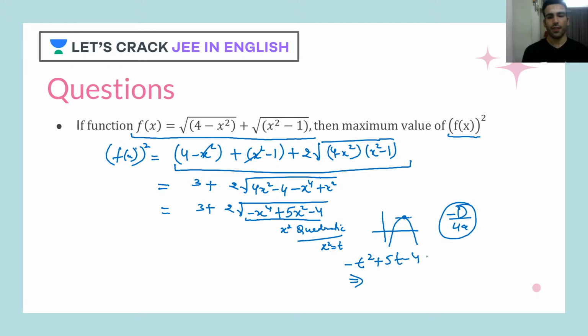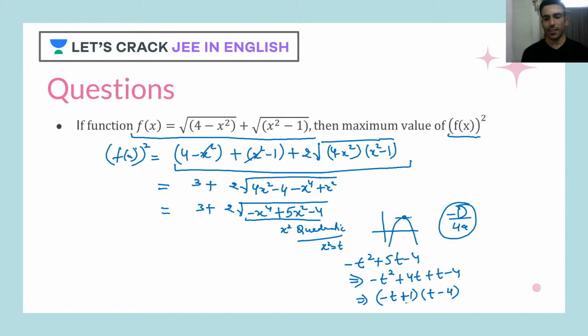If I try to factorize this, what do I get? Minus t square plus 4t plus t minus 4. Taking minus t as common, I get minus t times (t minus 4) plus 1 times (t minus 4).